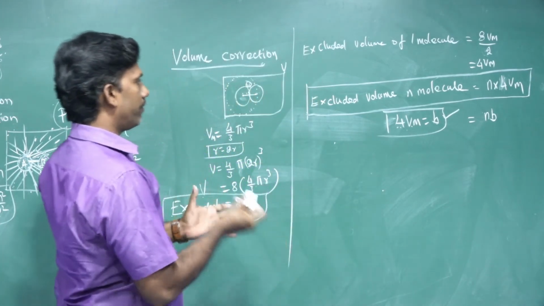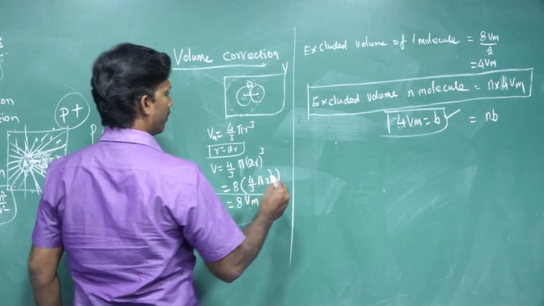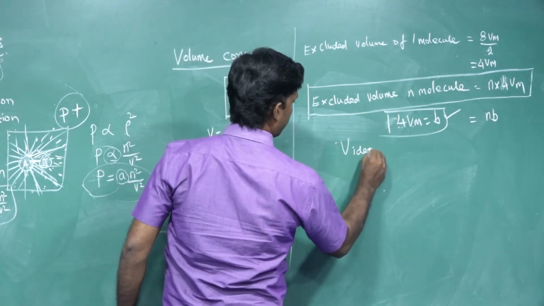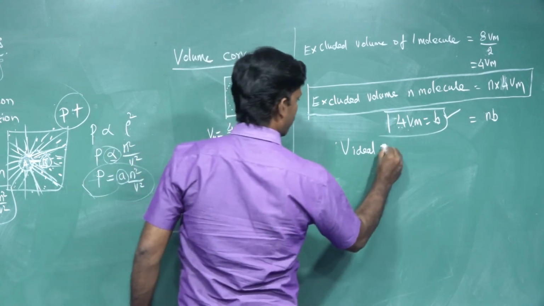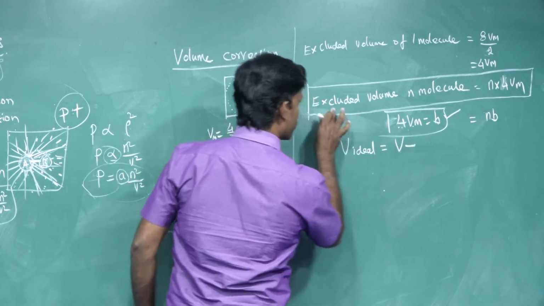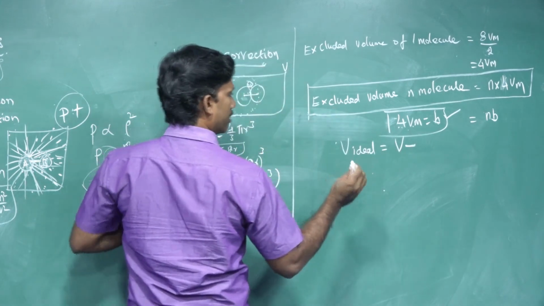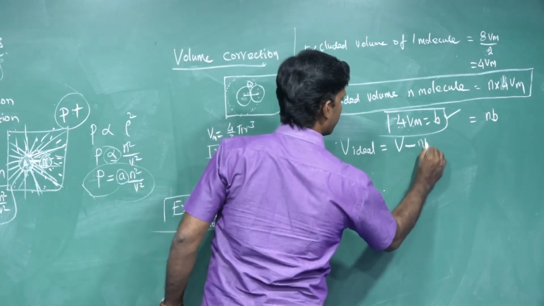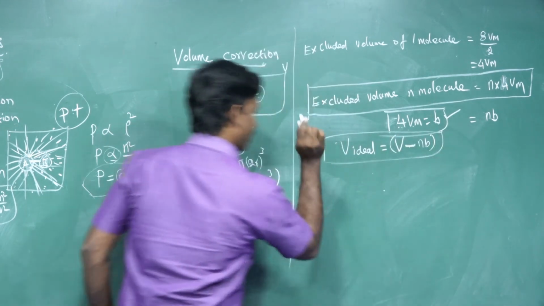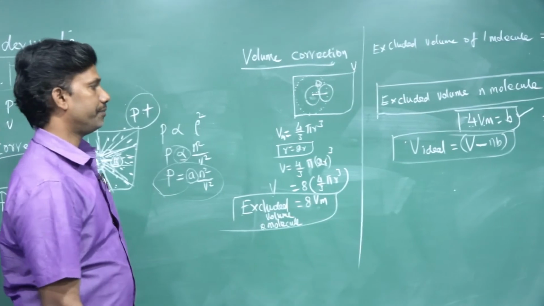So what is the volume of the real gas? The volume of the ideal gas equals the already observed volume, minus the excluded volume. This should be neglected, that is excluded, meaning we should omit it. So subtract this nB. Finally, this is the volume correction done by van der Waals.